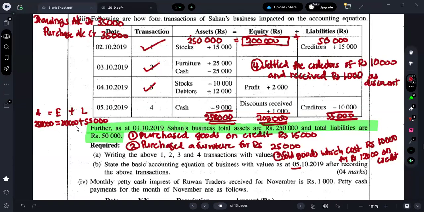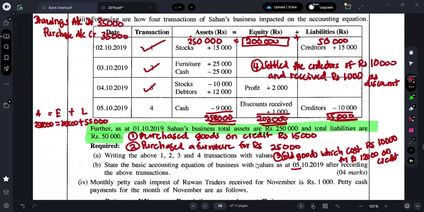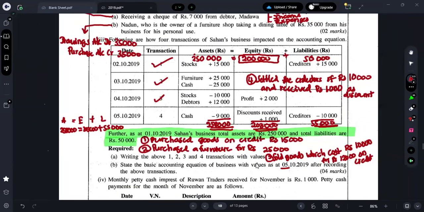258,000, 203,000, and 55,000. There is a question, sir, are we adding 250,000 also? Yes, we should add the opening balance, right? Including the opening balance only, we will be able to get the closing balance, right? So that's what you all should do here in A and B. Nothing difficult. If you all know the basics, you will be able to manage.